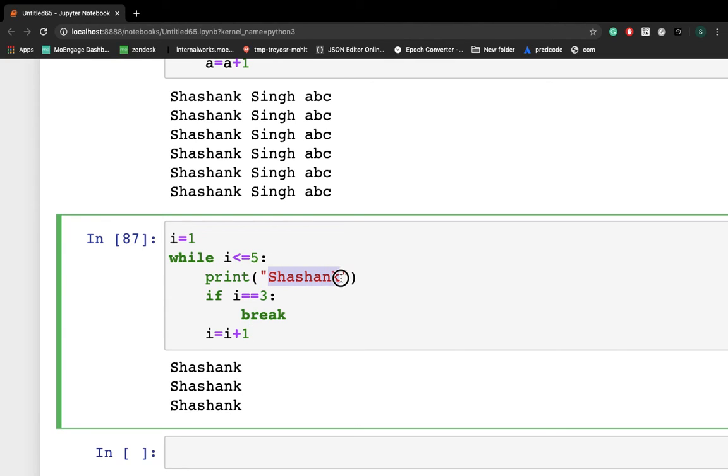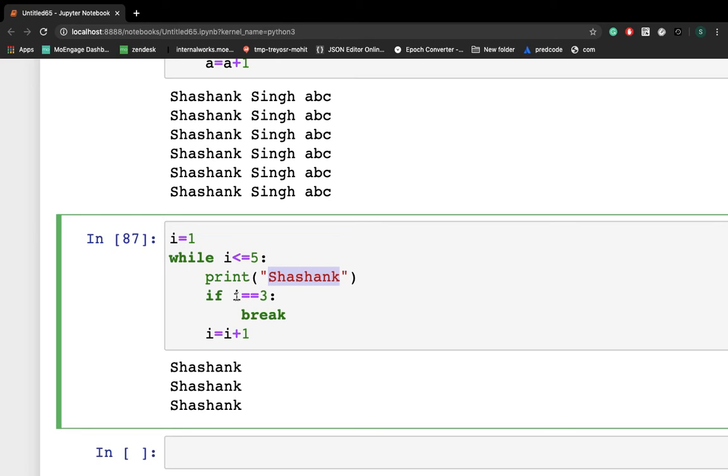So let's say I'm writing i is equal to 1 initially, so 1 is less than 5, which will be true, so it will print Shashank once, right? Now it will check if 1 is equal to 3, so no, right? So it will increment the value, 1 plus 1 is 2, right? So 2 is less than 5, it will again print Shashank. Now if 2 is equal to 3, which will be false, again it will increment the value, 2 plus 1 will be 3. Now 3 is less than 5, so it is true, so it will print Shashank, right?